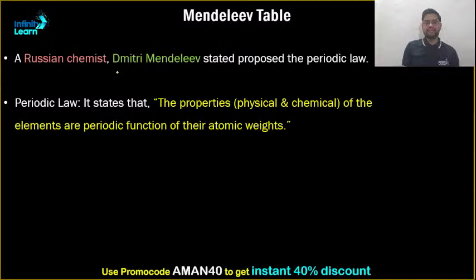Next, talking about Mendeleev's periodic table. He was a Russian chemist, Dmitry Mendeleev, who proposed the periodic law, which states the same thing. The physical and chemical properties of the elements are a periodic function of their atomic weight. That means he arranged all the elements on the basis of what? Atomic weight. But yes, we must make sure of one thing, that he didn't stick to this particular point कि atomic weight से ही arrange करना है. कहीं पे उसने priority change की atomic weight की and chemical properties को priority दी. Okay, clear? So we'll discuss that thing as well.